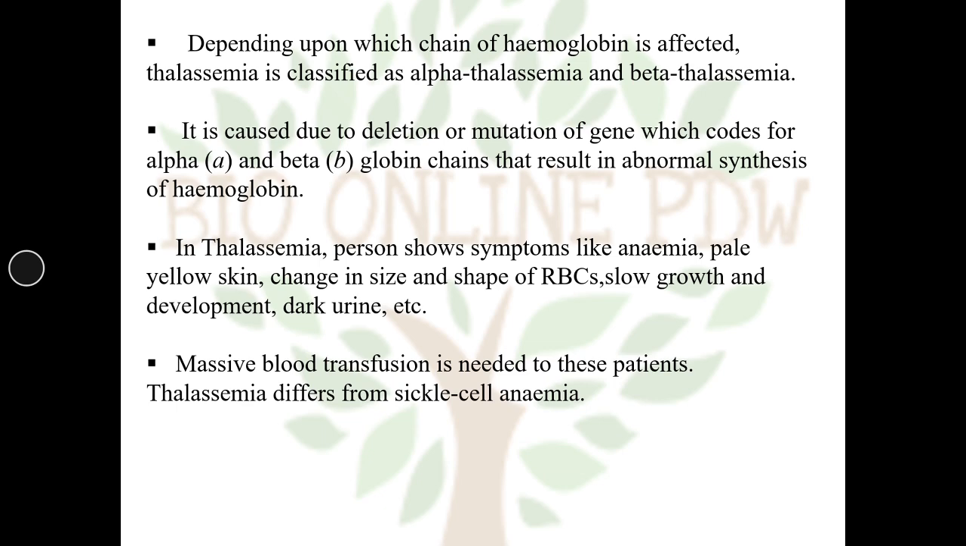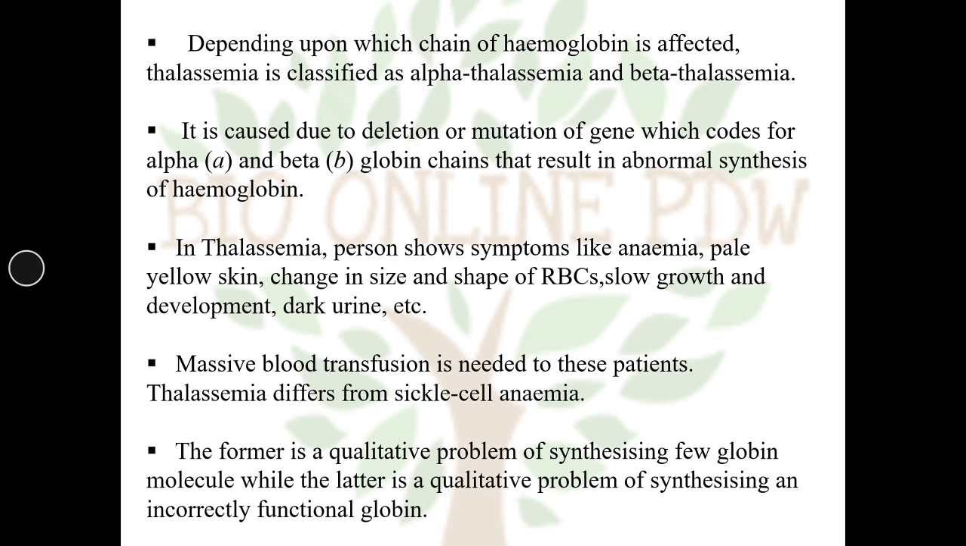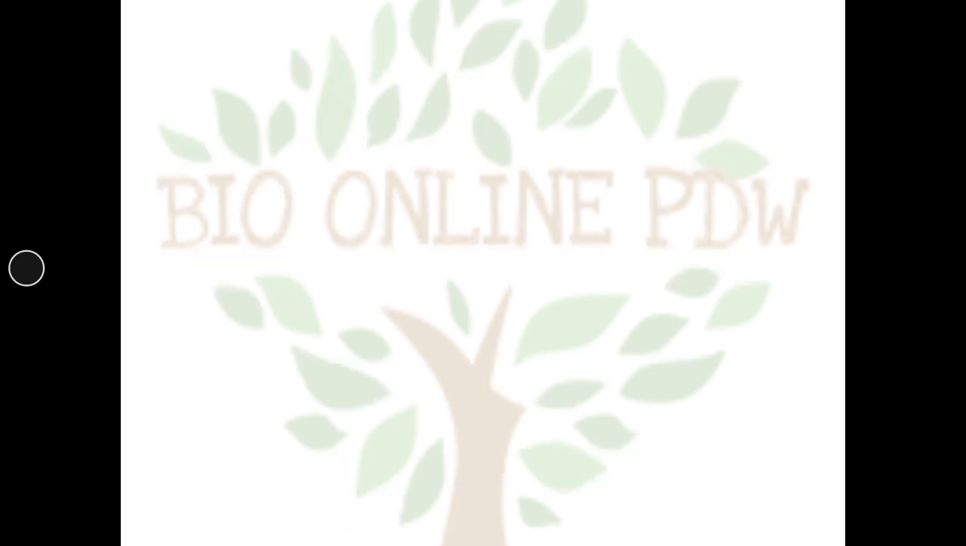Thalassemia differs from sickle cell anemia. So what is sickle cell anemia? In sickle cell anemia, the RBCs are sickle shaped. They are half moon shaped and they lack the capacity of carrying oxygen. So the person dies due to the anemia. The former is a quantitative problem of synthesizing few globin molecules, while the latter, that is sickle cell anemia, is a qualitative problem of synthesizing an incorrectly functional globin.